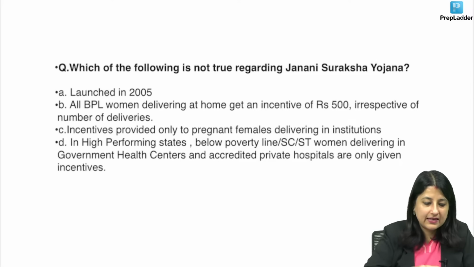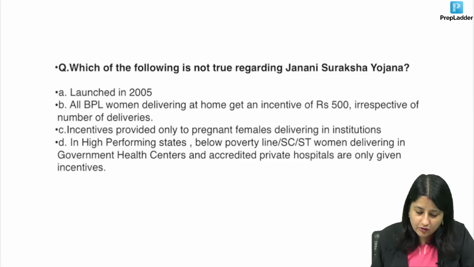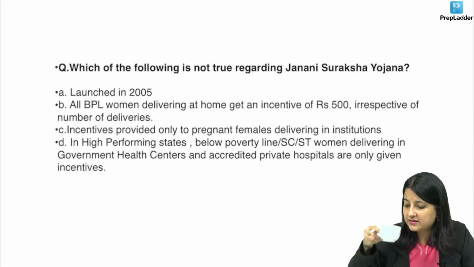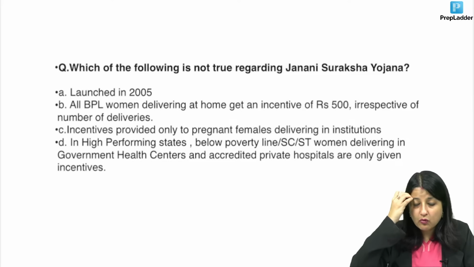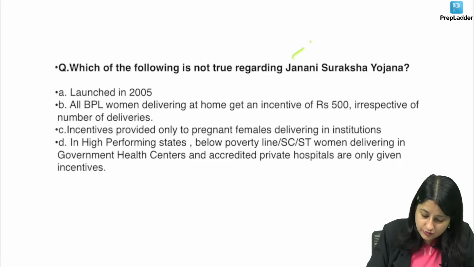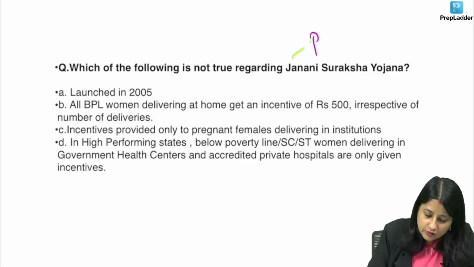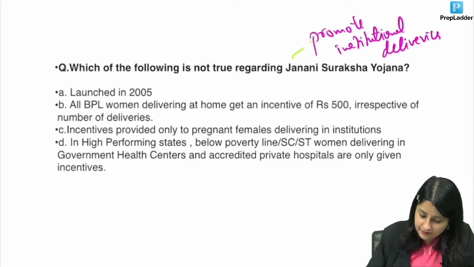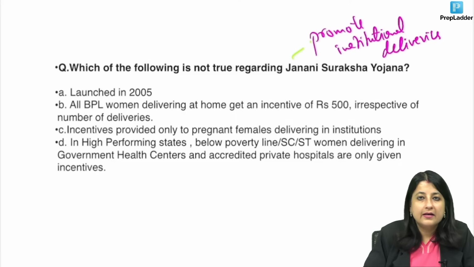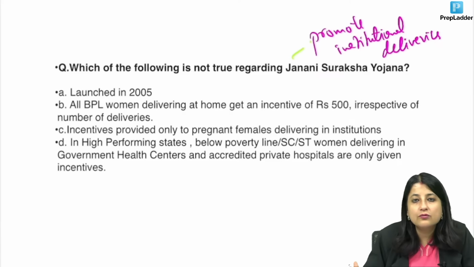Alright, so now what is the answer to this one? Which of the following is not true regarding JSY? I'm getting mixed answers. Somebody is writing B, C. First of all, what is the purpose of Janani Suraksha Yojana? The purpose was to promote institutional deliveries, and to promote institutional deliveries, guys, what is being done? We are providing incentives to pregnant females as well as to ASHA workers.